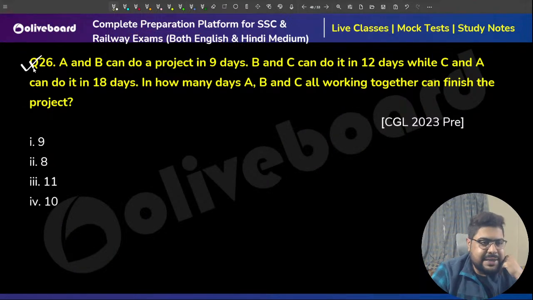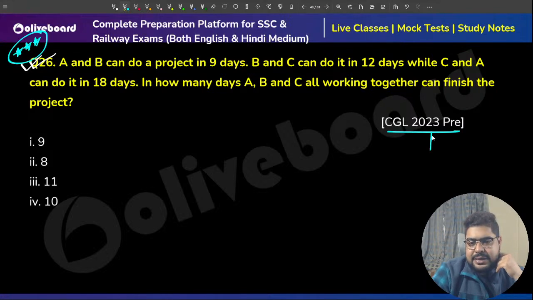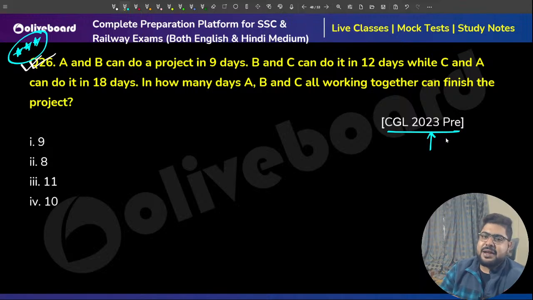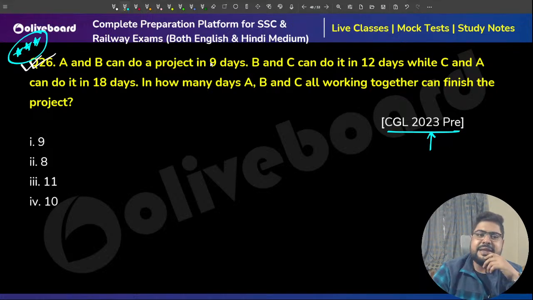Now, this is a beautiful question, asked in last year's paper. It is a CGL 2023 prelims question.